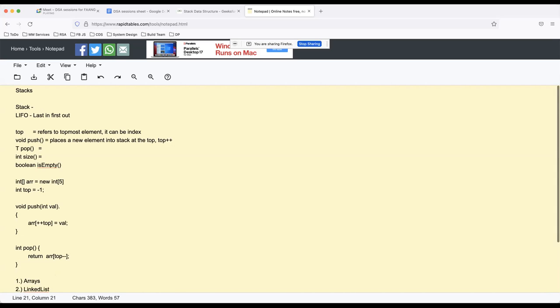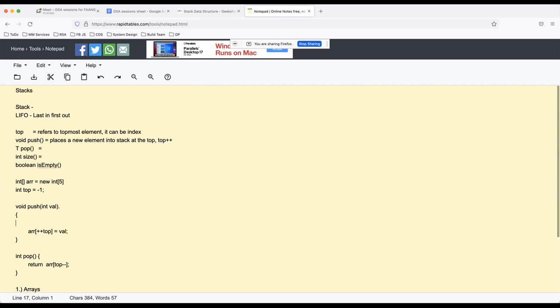You can also say it like this. So that's a pop operation. Another issue would be that an array cannot change size. So you'd have to figure out how to implement that. So an array cannot change size, which means that a stack cannot grow indefinitely, right?